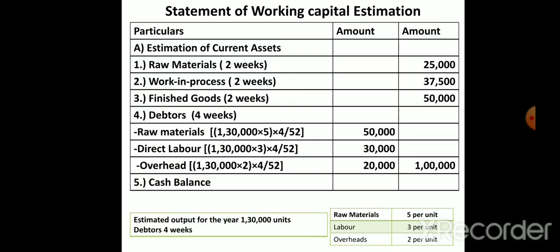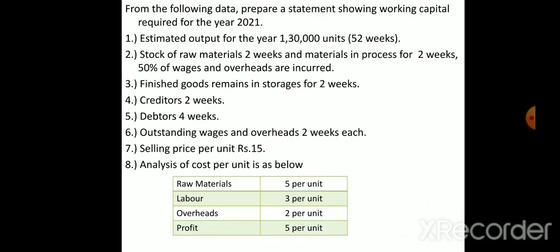So next, the fifth point is cash balance. So raw material we have found, work in progress we have found, finished goods, debtors, and final is cash balance. So in this problem, they have not given any details about cash balance in the company or at bank, or cash we don't have, because they have not given. So it's nil.